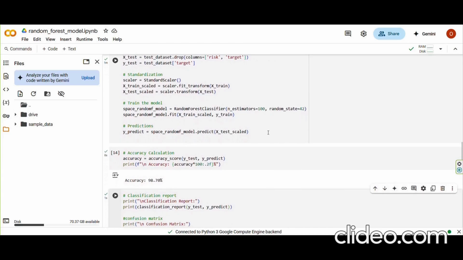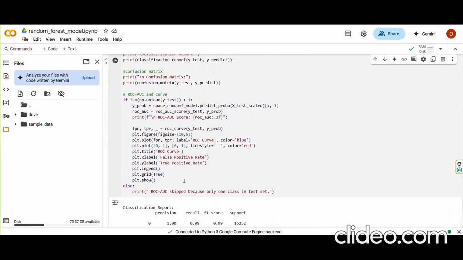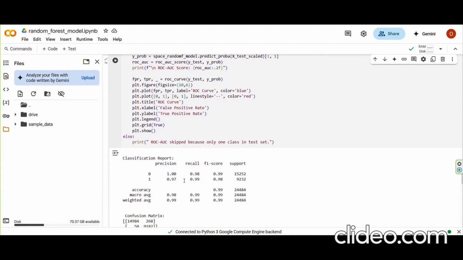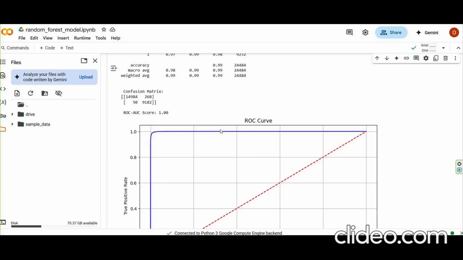The accuracy of the model on the test set was an impressive 98.7%. But accuracy alone doesn't tell the whole story. When I looked at the classification report, the precision, recall, and F1 score for both classes were incredibly high, with near perfect values for both risky and safe classification. This means the model could reliably identify true positives and avoid false alarms. The confusion matrix further confirmed this, showing very few misclassified cases.